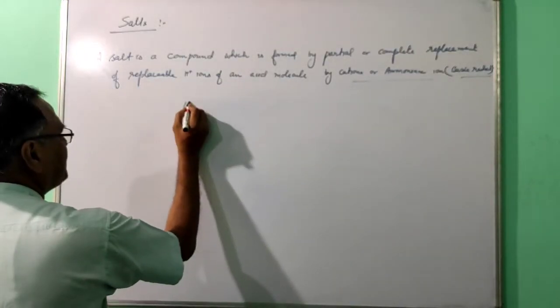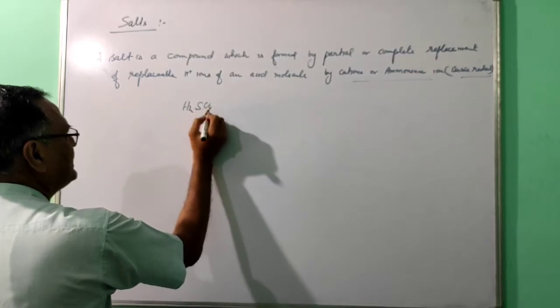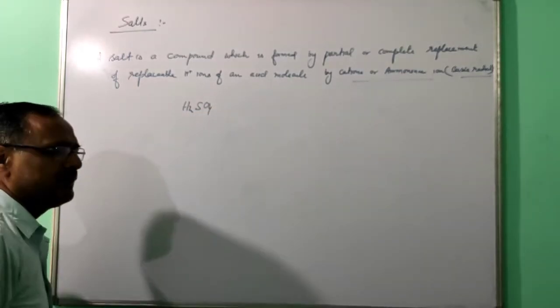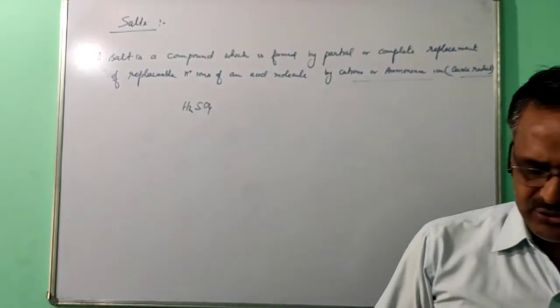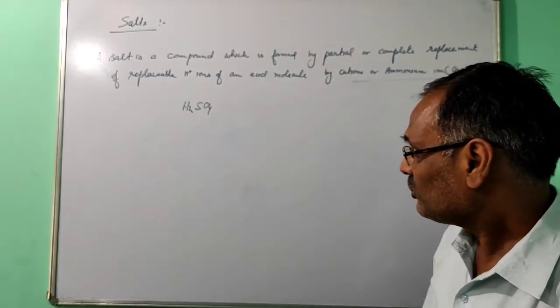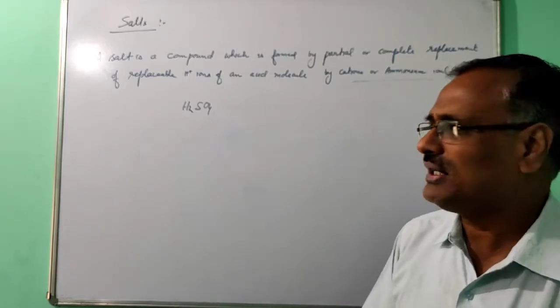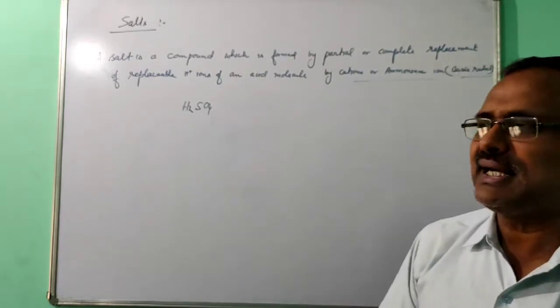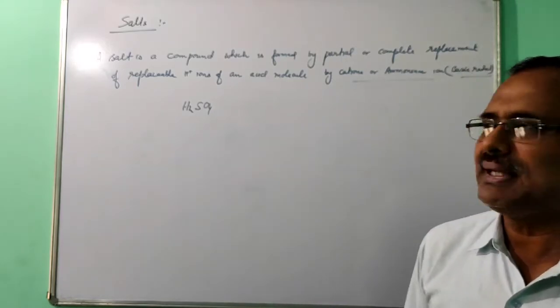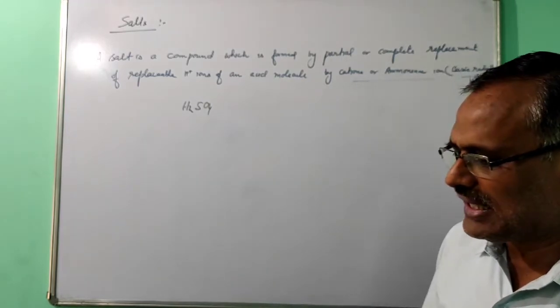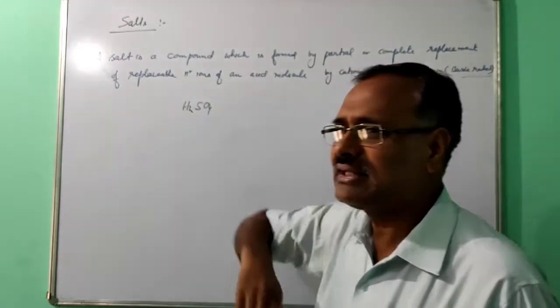One example: if you take sulfuric acid, 2 replaceable hydrogen ions are present. If you prepare a compound by the partial replacement of this H+ ion, that will be a salt.